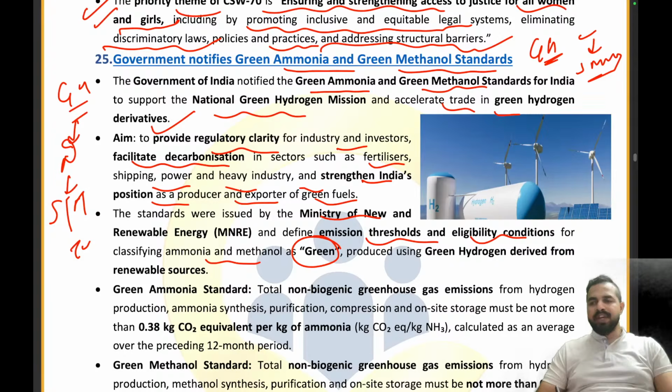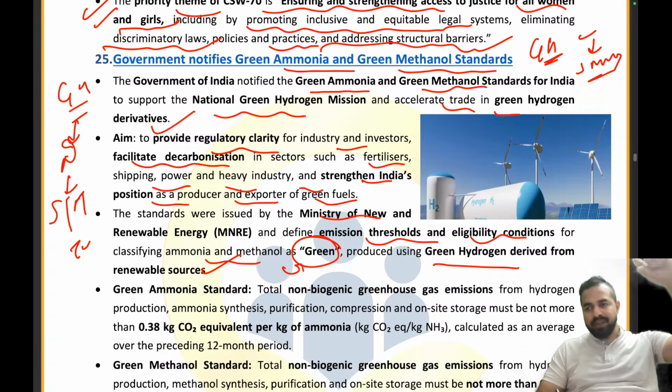So what we have done, we have classified ammonia and methanol as green, but only they will be called green if they are produced using green hydrogen derived from renewable sources. So we are using green hydrogen. When is hydrogen basically called green? When it is produced from renewable sources, right? And when ammonia and methanol are called green, when they are produced using green hydrogen. So this is a cycle.